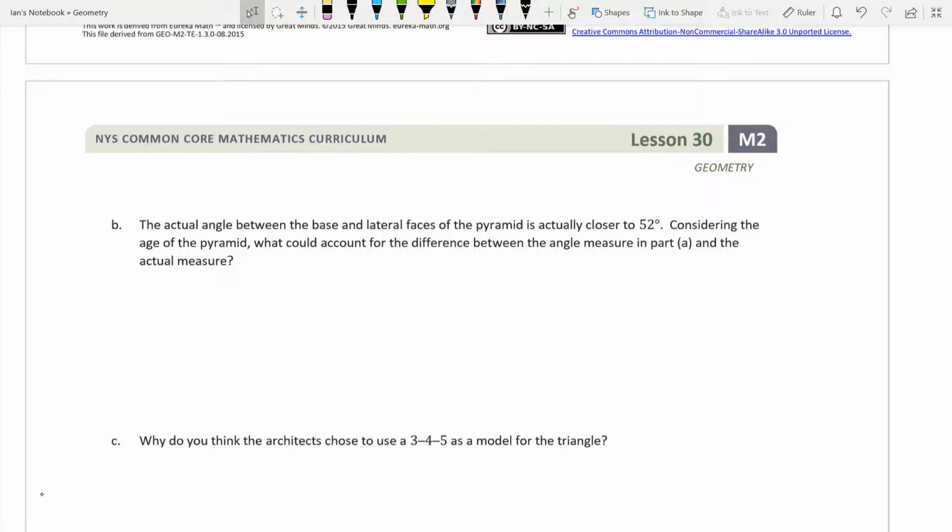So, what could account for this difference, guys? Well, if we're looking at this, there's a lot that could account for this. We could say that they probably weren't using accurate measurements. We could say that they were just doing this based off of the base and the height. So for every 3 they went in, they went up 4. So for every 3 feet they went in, they went up 4 feet. Every 3 meters they went in, they went up 4 meters. Something like that to account for this. And this just naturally happened, that it happened to be a 5 right there because of the Pythagorean theorem.